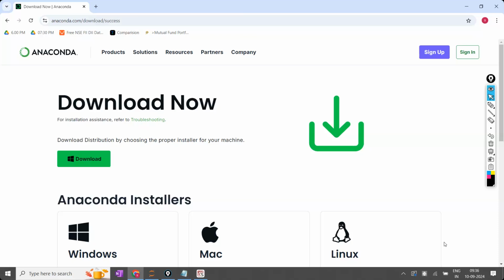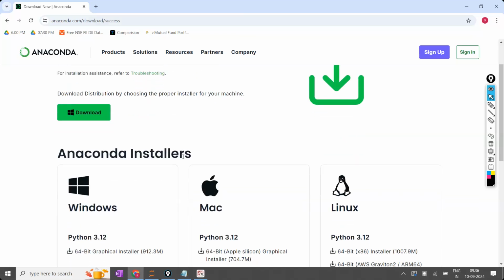Same way, Anaconda also. If you know how to handle it, how to write the programs and how to execute them, Python is one of the easiest. If you don't know, it will start playing with us, and on day one itself we'll get frustrated and wonder why we selected this.